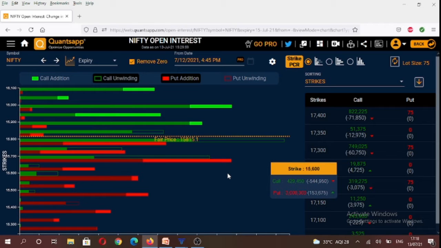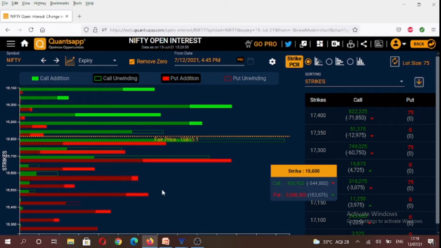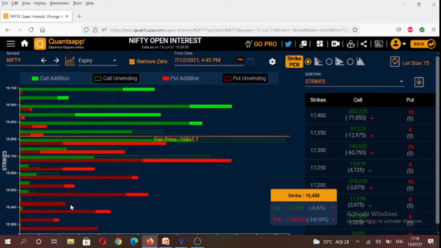And if you were to see today, highest amount of open interest addition in puts happened in 15,700 strike. So it tells us that it is going to be acting as a strong support going forward. And you can also see 15,400 put strike. Based on the price action, we can conclude that 15,400 put writers, they book their profits, and put option buyers, they book their losses.